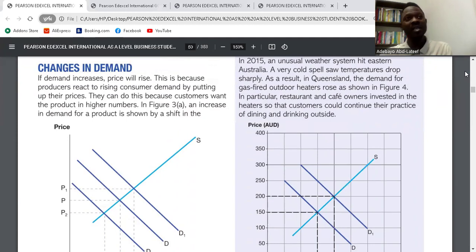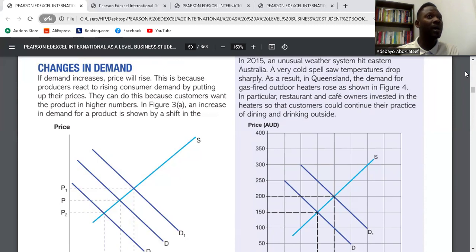Changes in demand might be as a result of changes in price. But if it is about changes in price, it will lead to movement along the demand curve. What they're letting us understand is that an increase in demand for a product has led to an increase in the price. Price does not just increase on its own, it increases as a signal from the market. It means there's more demand in the market for certain goods and services.